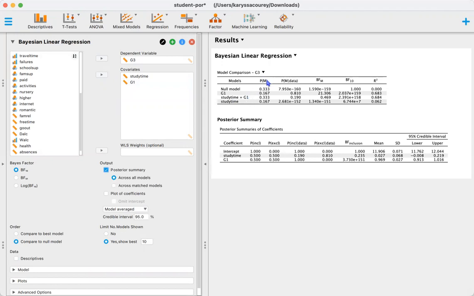In the next column, we have the prior probabilities. So in this case, we are not making any assumptions prior to observing the data. So we're using a uniform prior, or a beta binomial 1-1 prior. And in this case, when we have one variable, our prior is 0.167, and then when we have 2 variables, that's going to be multiplied by 2. So this is simply dividing by the number of variables that we have.